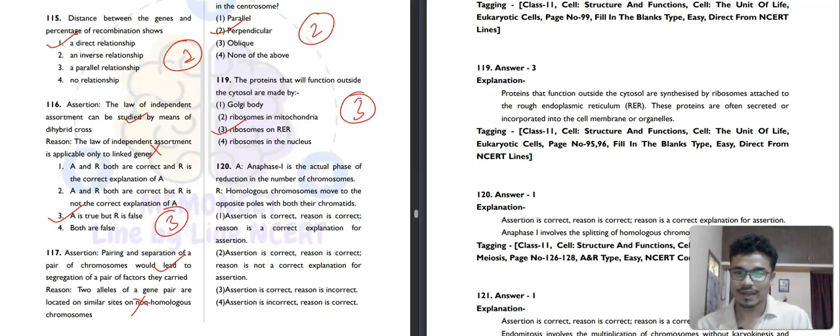Then 120. It is saying anaphase I. Assertion: anaphase I is the actual phase of reduction in the number of chromosomes, correct. Then the reason is saying homologous chromosomes move to the opposite poles with both their chromatids, which is also correct. So the reason is explaining the assertion. That's why the first option will be our correct answer for this question.